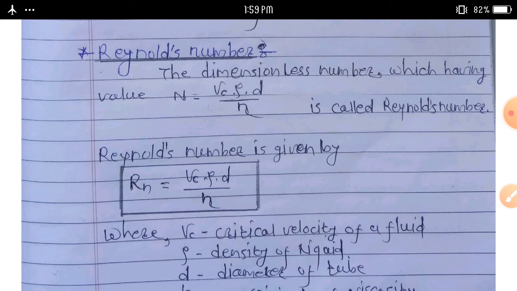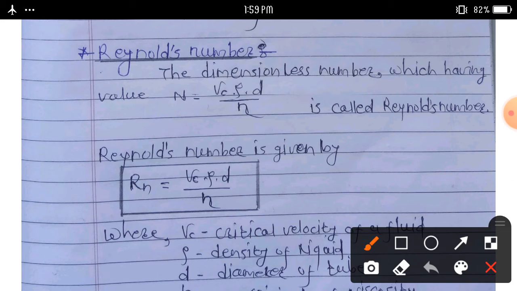Reynolds number. R_n is equal to v_c into rho into d upon eta. Then we can prepare here a simple definition. The dimensionless number whose value is R_n equal to v_c rho d upon eta is called a Reynolds number.